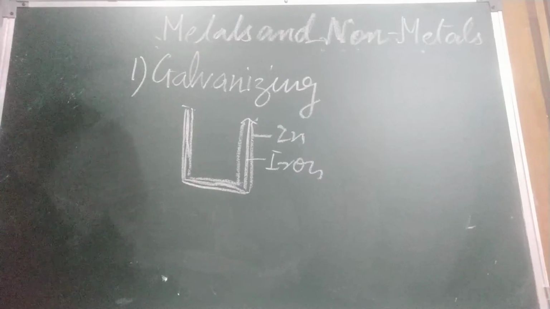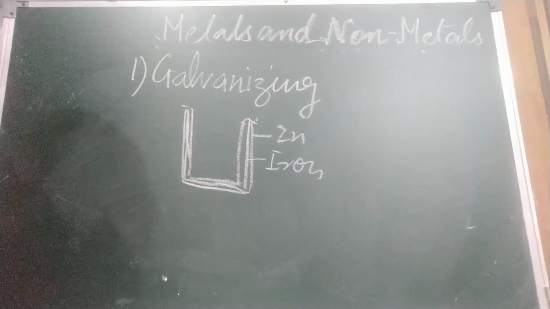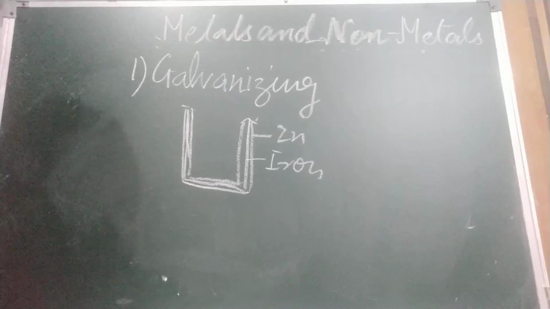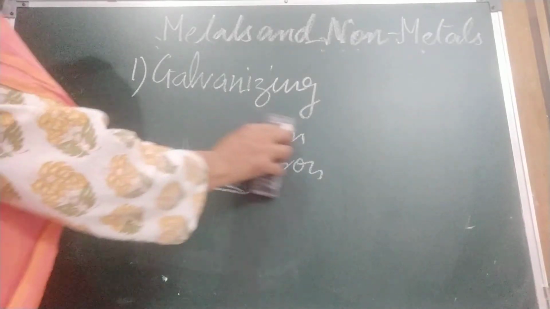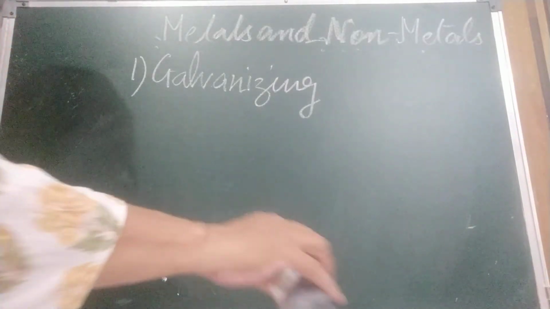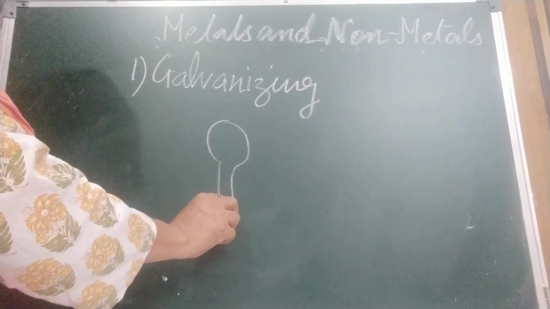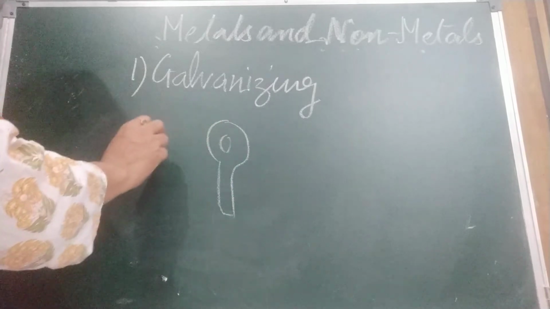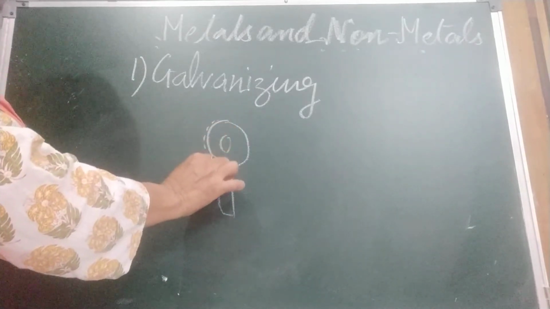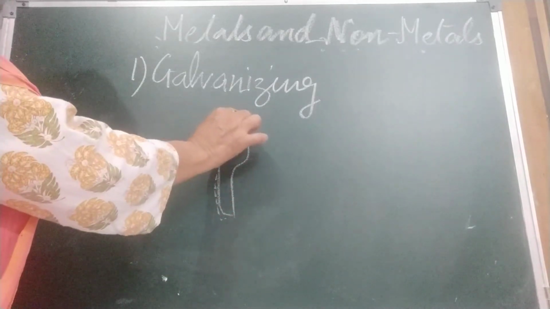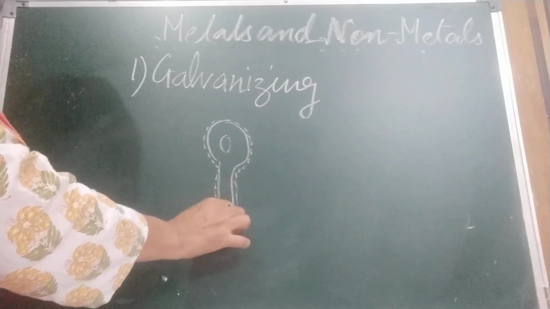Okay. Next is electroplating. The process of electroplating is used to deposit a metallic layer to prevent corrosion. Children, you must have heard about electroplating. Like keys. Keys are made of iron. If we cover them by the electroplating method, we cover them with another metal which cannot rust.